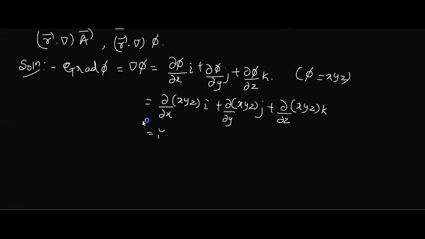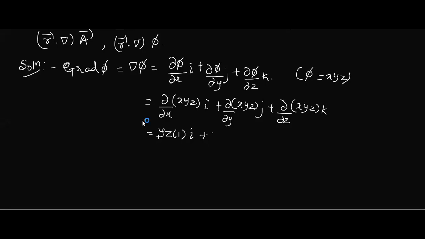So here yz is constant. Then the derivative of the remaining x with respect to x is 1, correct? And this i as it is, into i. Is that part clear? Very simple. You know the concept of partial differentiation and you know about vectors. Both are being merged, and that is vector calculus. Nothing much. Again, here what can we take out?